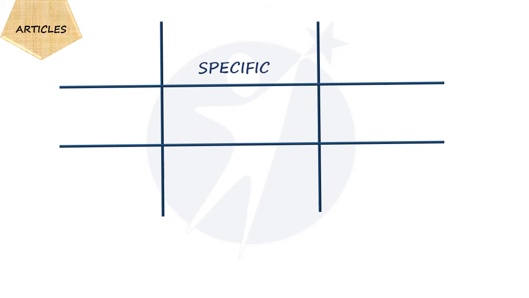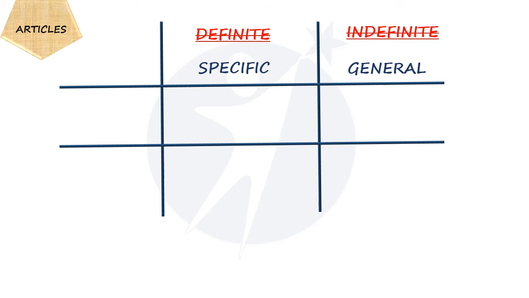Now, let's have a glance at this chart. Here, we would be discussing specific and general information. I have already told you in the previous slide that instead of using definite or indefinite, we can use specific or general also. Okay. Here we would be concerned about singular and plural nouns too.